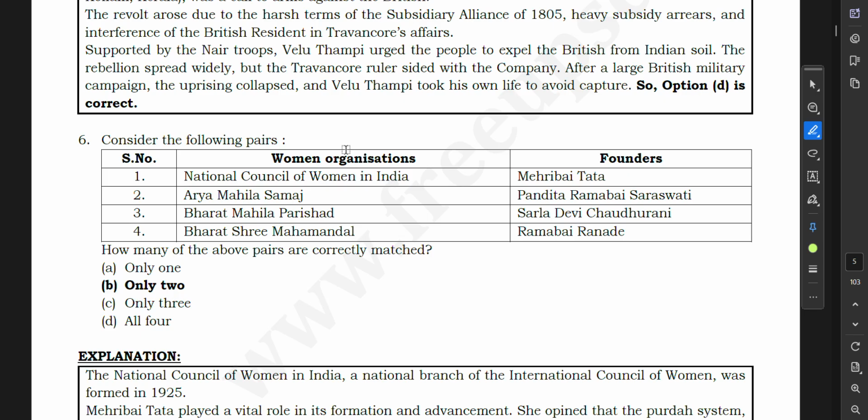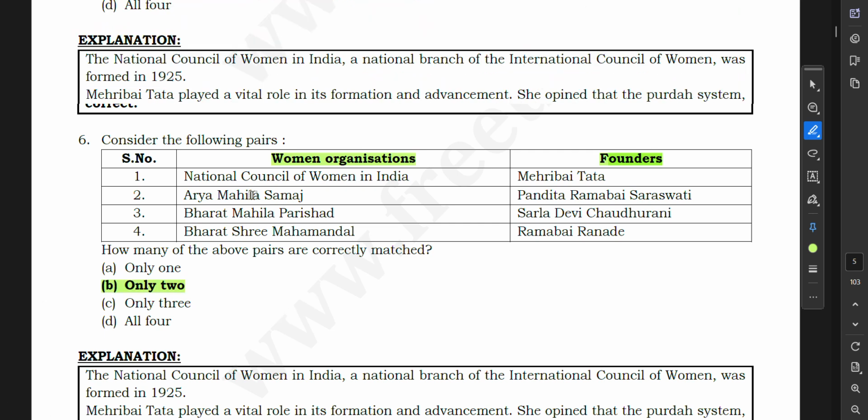Consider the following pairs. There are four women organizations and their founders they have given, and we have to trace out whether all of them are correctly matched, or some of them are matched with whom. So according to the answer, only two are correct. Let us see.